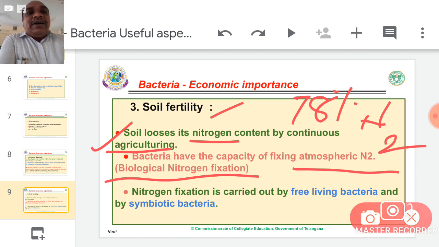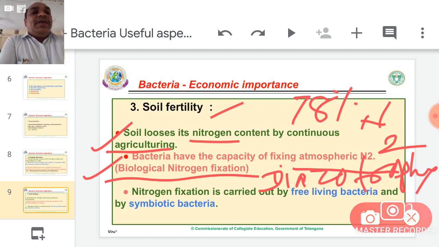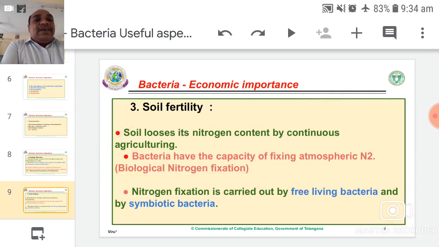Here, living organisms directly fix atmospheric nitrogen. That process is called biological nitrogen fixation, or diazotrophy. The bacteria that fix nitrogen in their cells are called diazotrophs. So diazotrophs means biological nitrogen fixers. Diazotrophy means biological nitrogen fixation due to the nitrogenase enzyme.